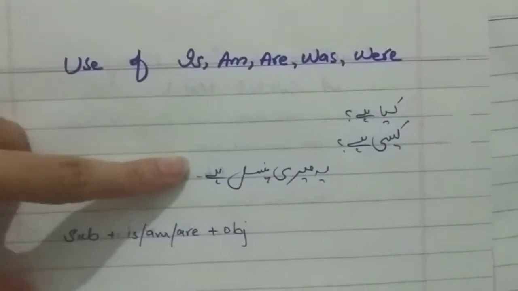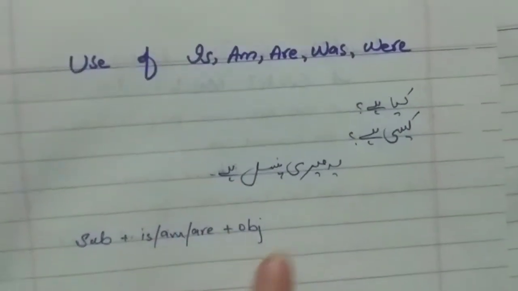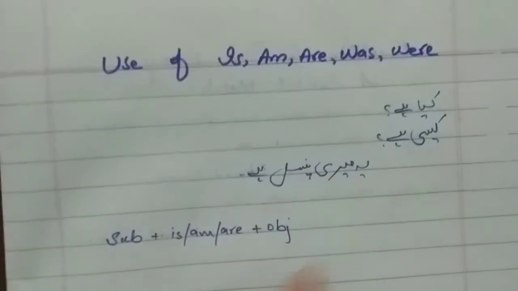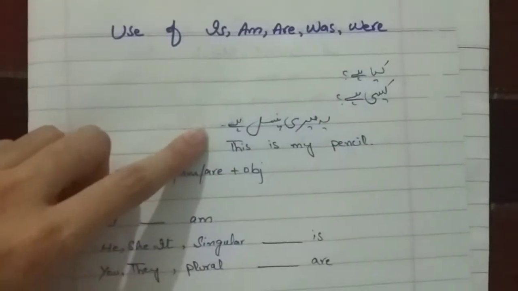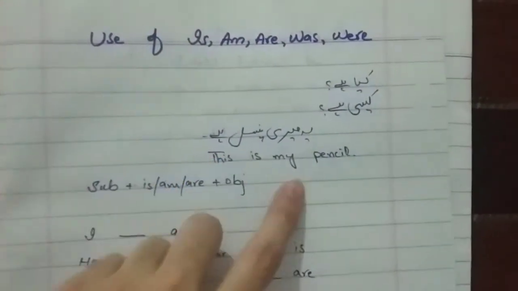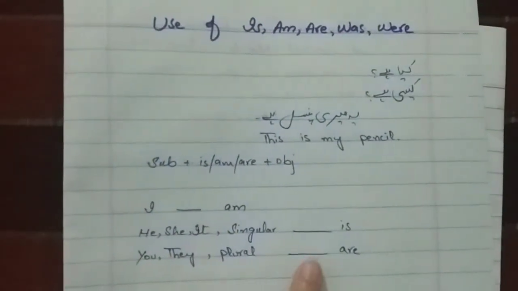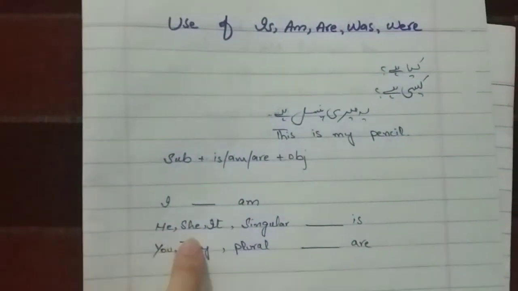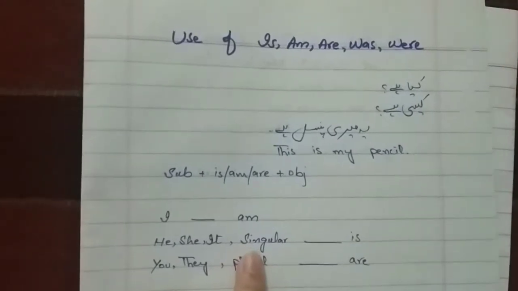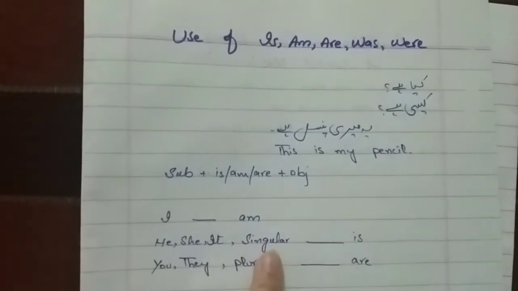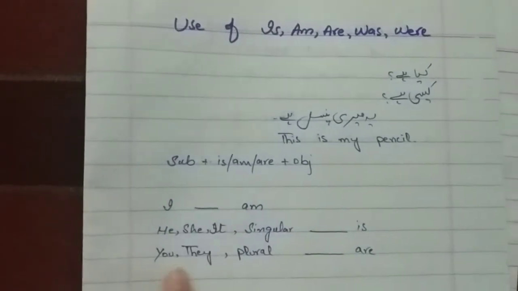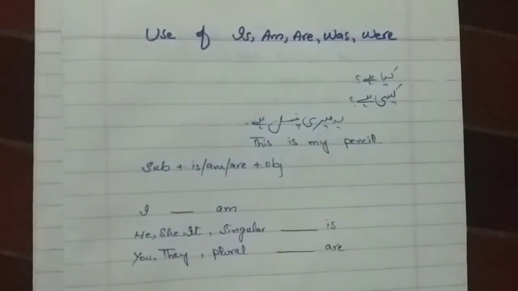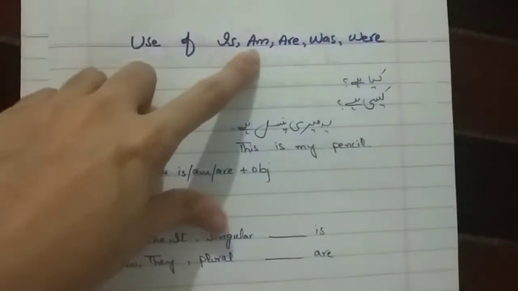So we have this sentence, ये मेरी पेंसिल है. We are going to change this sentence according to this methodology. So that's how we are going to convert this. This is my pencil, and we'll be using am with I. Is will be used with he, she, it, or with singular. Singular can be the name of any person, place or thing, and we'll be using are with you, they and plural. This is what we have talked about: is, am and are.